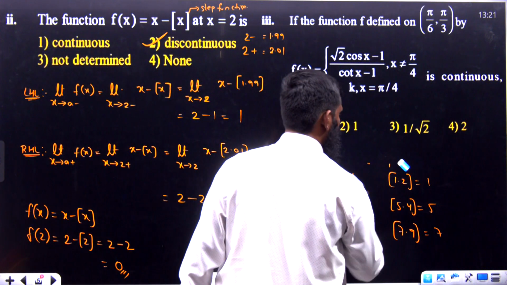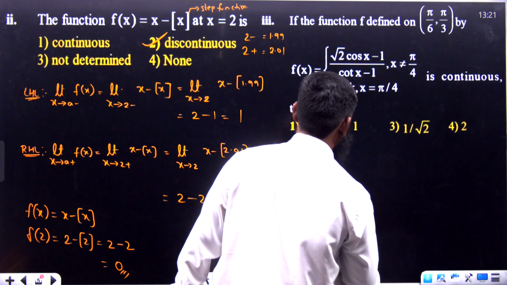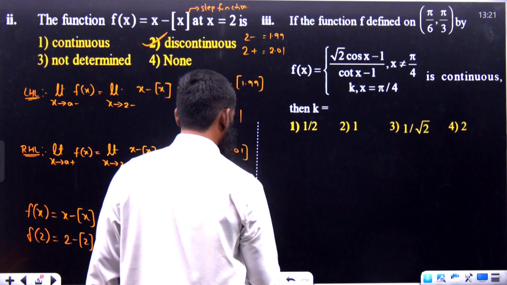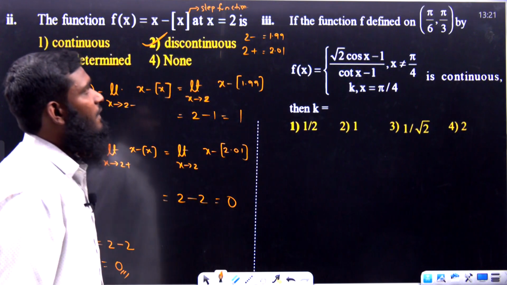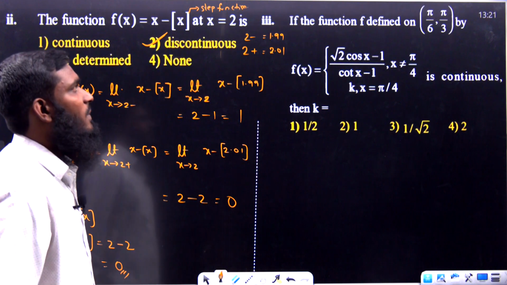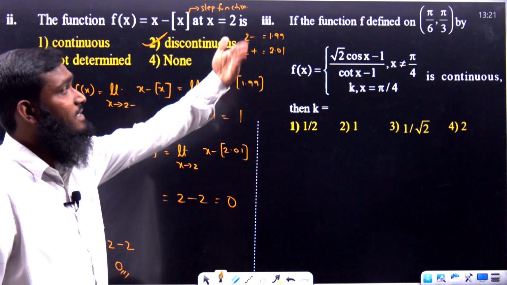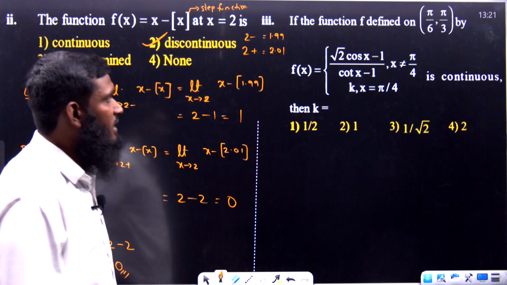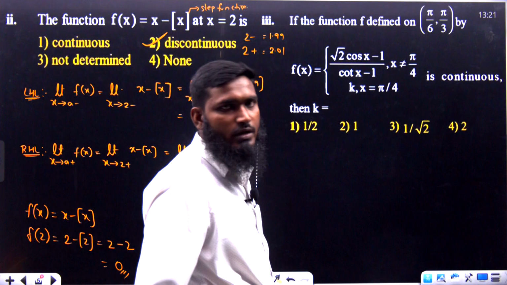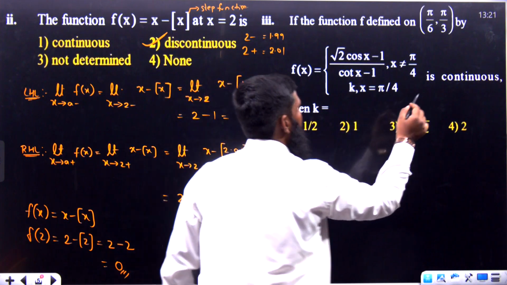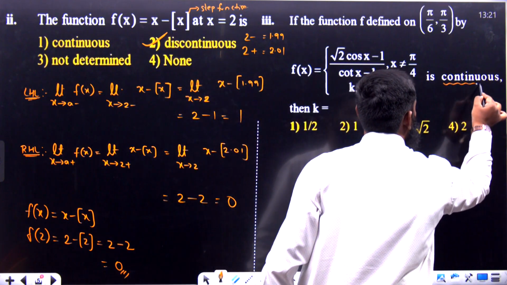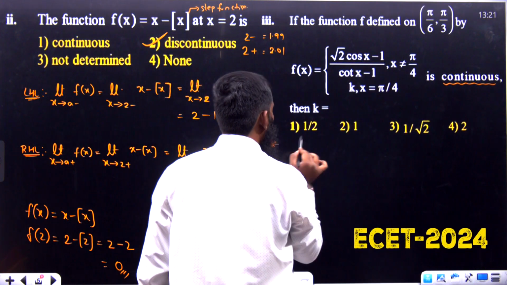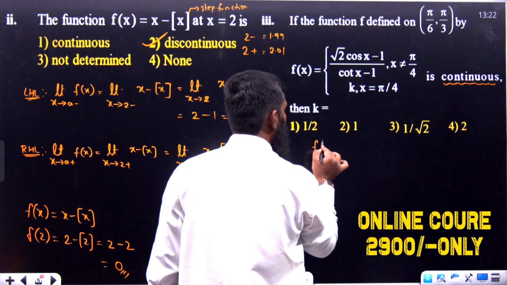Now similarly we are having one more question over here. Let us see this part. If the function f defined on pi by 6 comma pi by 3 by f of x is equal to something is continuous, then k is equal to what? Already it has been given continuous. Now we have to find out some k value over here. So what is the condition we are having? Whenever it is already given continuous, directly we can use a function formula over here.